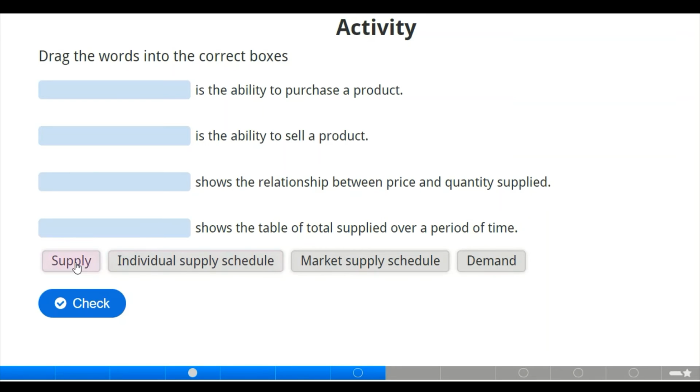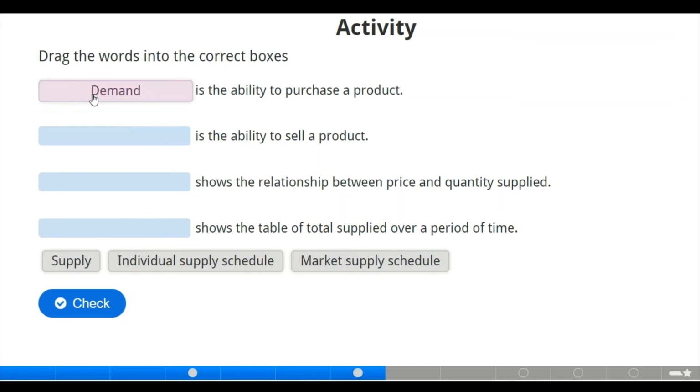Here we have supply. Where is it supposed to be? We have individual supply schedule, market supply schedule, and demand. Now let us look at the first statement. Dash is the ability to purchase a product. Of course, in our previous class, we said the ability to purchase a product is known as demand.